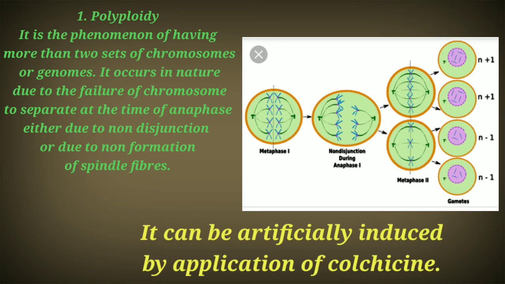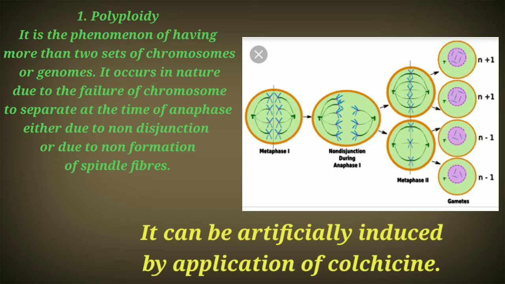Anaphase is a stage found in both mitosis and meiosis. There, during anaphase, the chromosomes need to separate and go towards the poles.